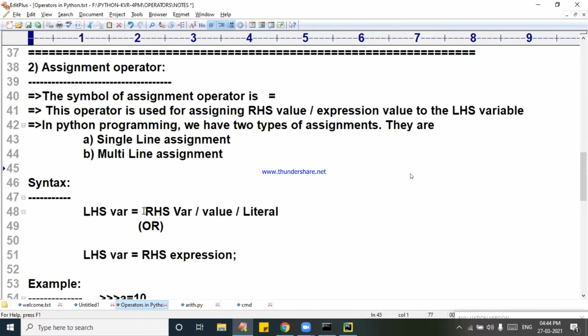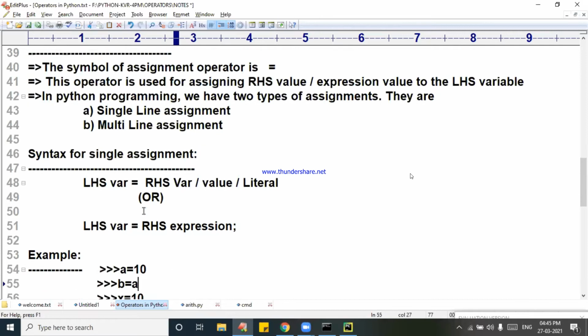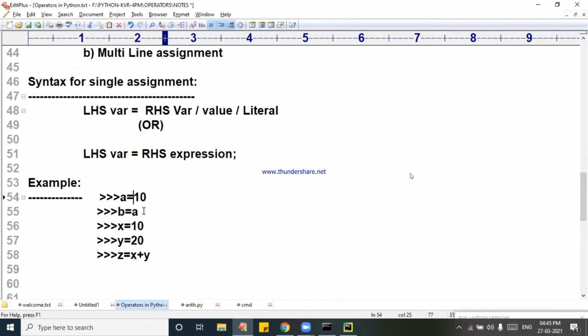What is single line assignment? Example for single line assignment is this only. This is the syntax for single line assignment, which we follow in C language, C++, etc. Left side of the operator, a variable is there; right side, one value is there. Or left side one variable, right side another variable. Or left side one variable, right side one expression. Anybody can do that.